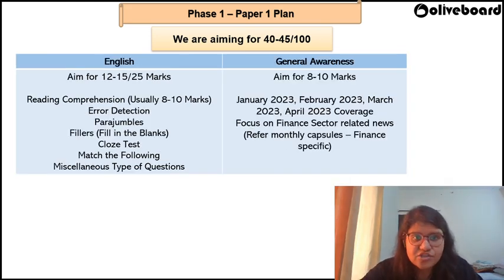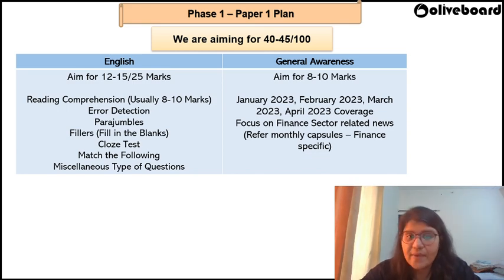Coming to the next 2 sections in paper one, in English, I would again say it will be easy because you have reading comprehension that is being asked. So target reading comprehension questions. Okay. And in the reading comprehension questions, I would say usually out of 8 to 10, 5 questions are going to be doable. Okay. So aim for those questions. You have error detection, you have cloze test and miscellaneous type of questions. Don't worry about it. Your focus should be on 2 things I would recommend. One is the reading comprehension part and the other is the cloze test part, right?